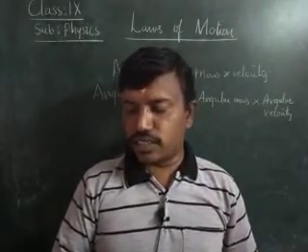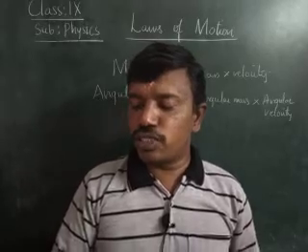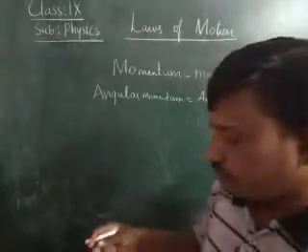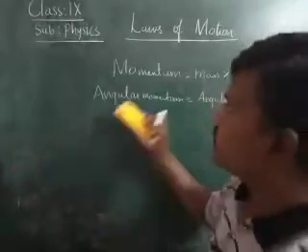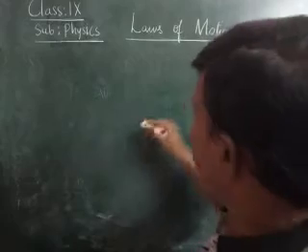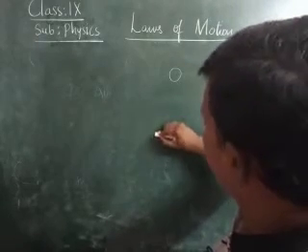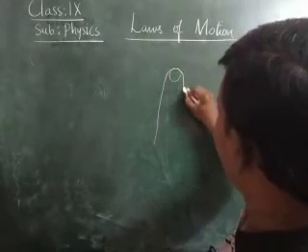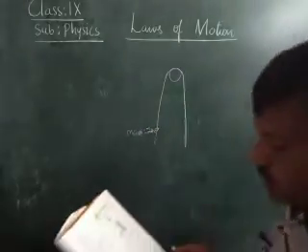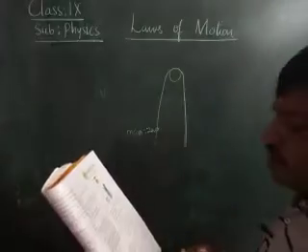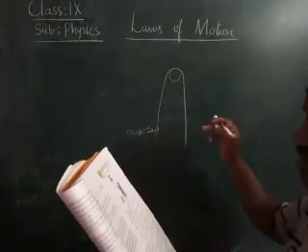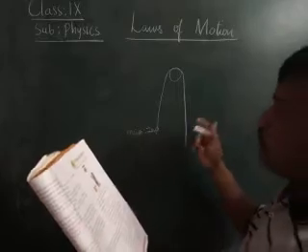Okay, children. Next, prove that the tension throughout the string is uniform when the mass of the string is considered to be 0. Here a string is there, attached to a pulley, and its mass is 0. When the mass is 0, can we say that the tension throughout the string is uniform?